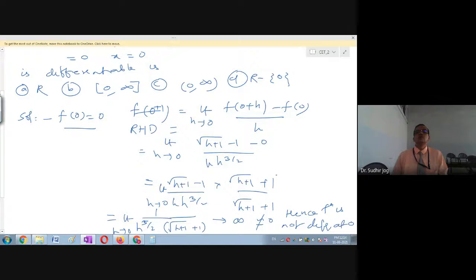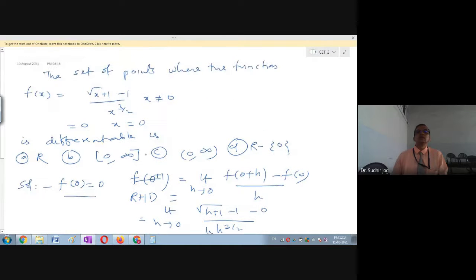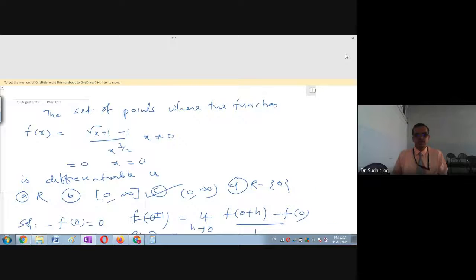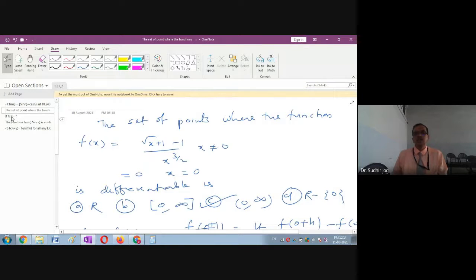So you cannot include the point 0, which means you can only take the interval 0 to infinity. Please remember, this way you have to manage the right hand derivative or left hand derivative. It's your choice, it's not a problem. Any derivative you can select to prove that the value does not match, thus giving the answer (0, infinity).